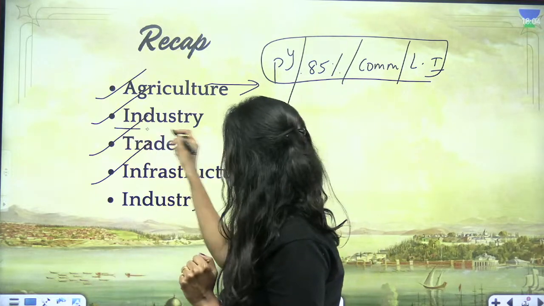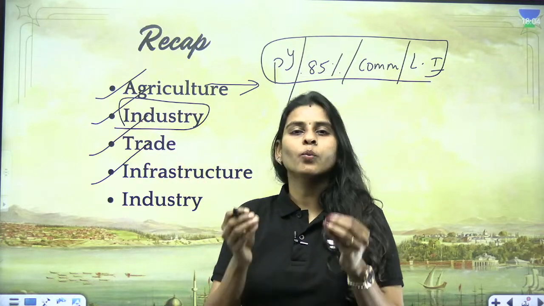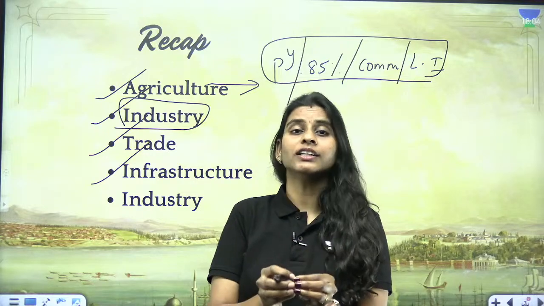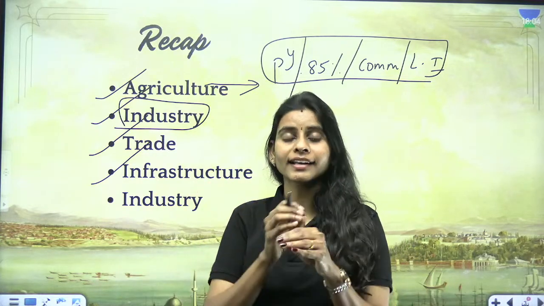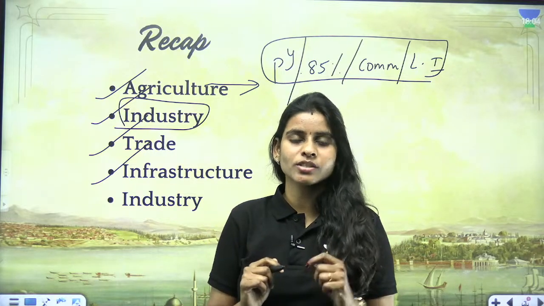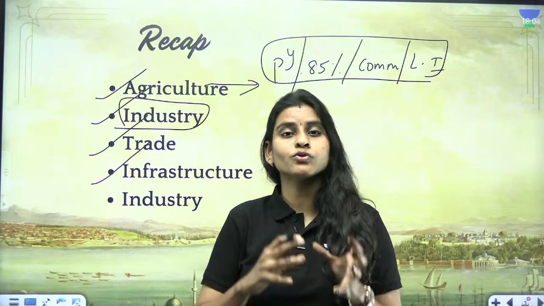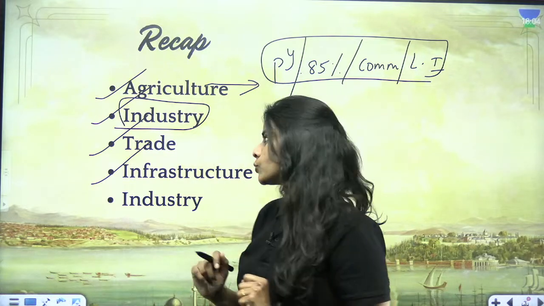So what was the condition of industry? We had a lack of diversification of industries. We did not have important public sector enterprises running in place because the government was handling very few sectors, etc. And we did not have a capital goods industry. We were importing capital goods from other countries. So these are the problems that existed with respect to the industrial sector.